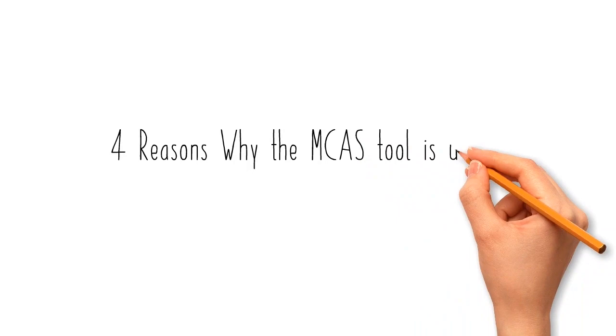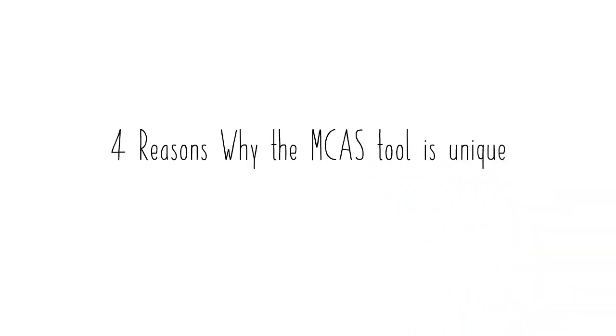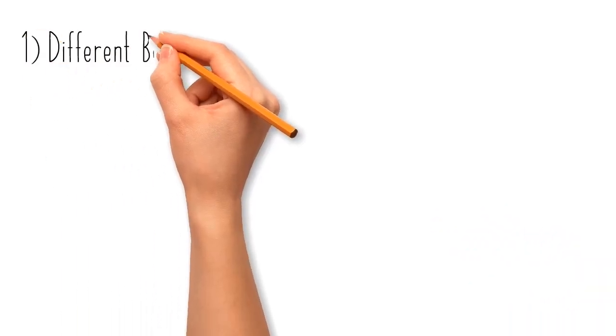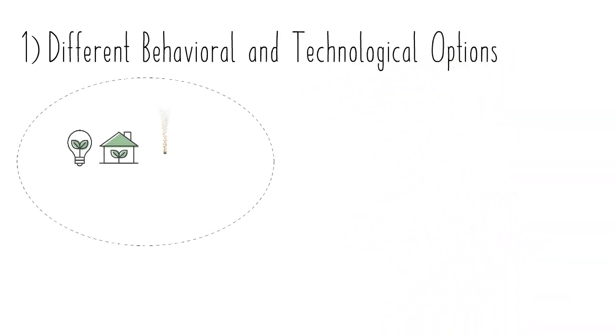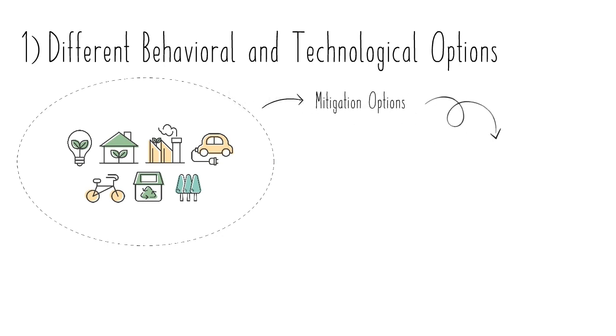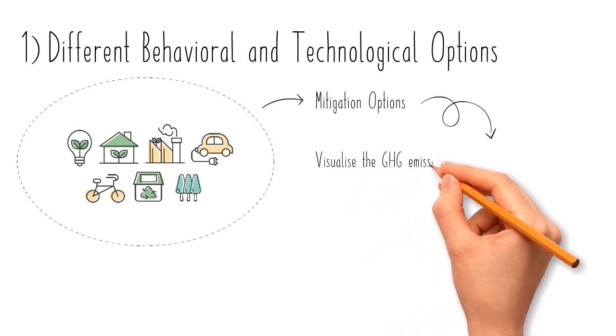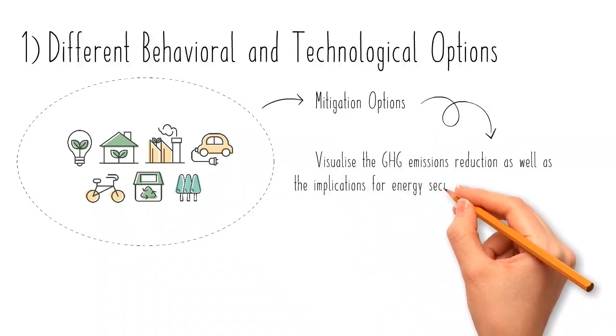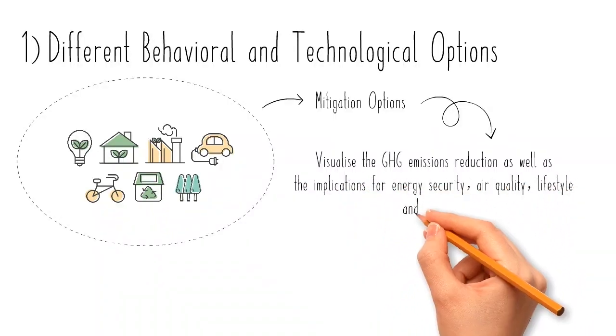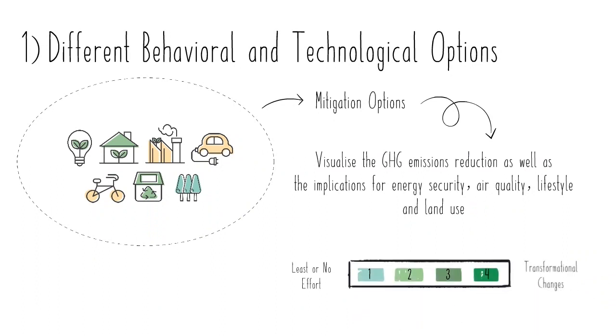Four reasons why the MCAS tool is unique. One, different behavioral and technological options. It brings together all sectors of the Malaysian economy, such that greenhouse gas emissions options can be visualized in a common space, including implications for energy security, air quality, lifestyle, and land use at different ambition levels.